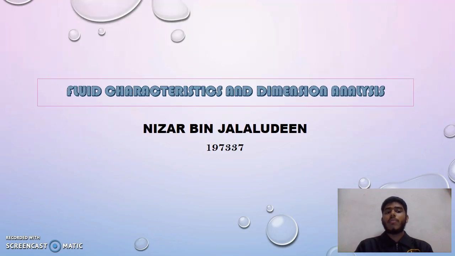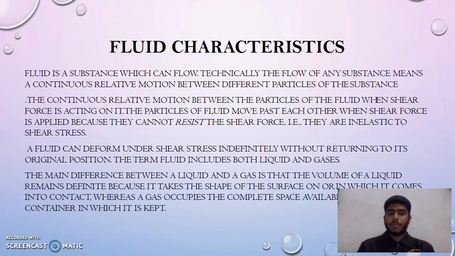And today I will be talking about fluid characteristics and dimensional analysis. So moving on, let's talk about fluid characteristics. A fluid is a substance which can flow. Technically, the flow of any substance means a continuous relative motion between the different particles of the substance. It means that it's a flow of a chain of particles.